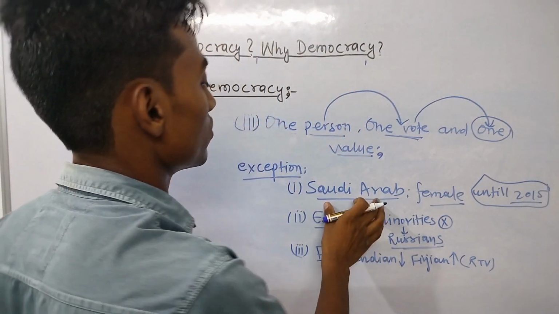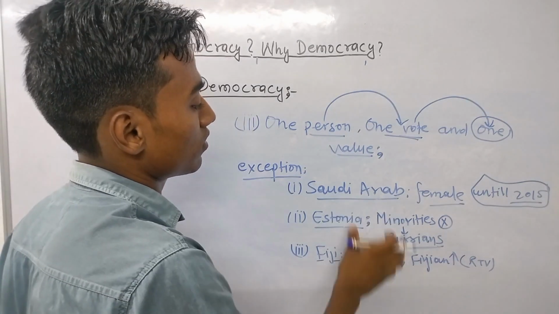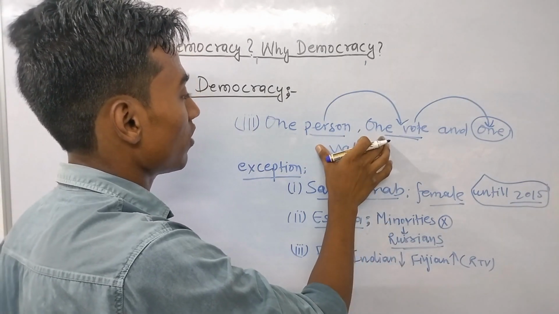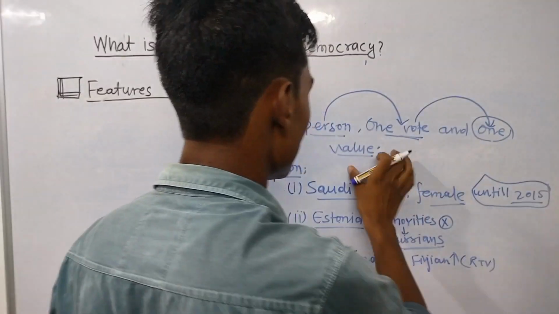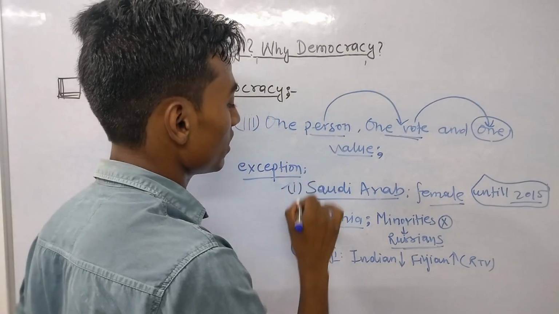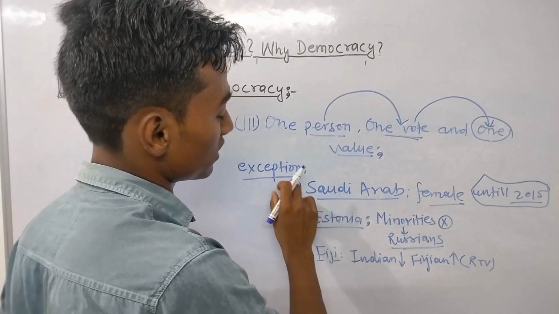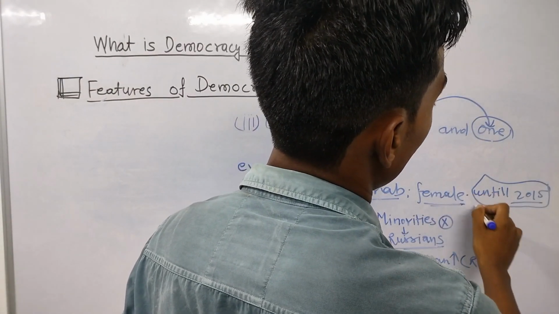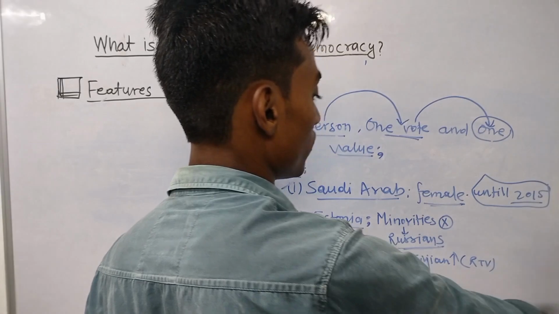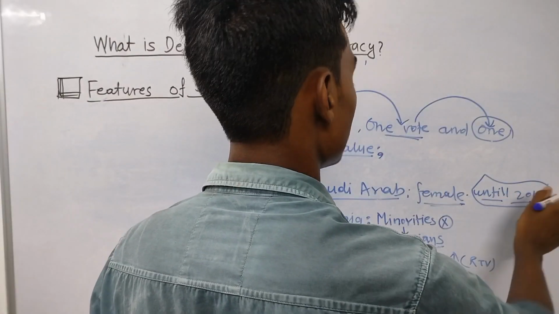So we have understood the three exceptions to this feature of democracy, that is one person, one vote, and one value. The first example we have seen is Saudi Arabia. Their females had no right to vote until the year 2015.